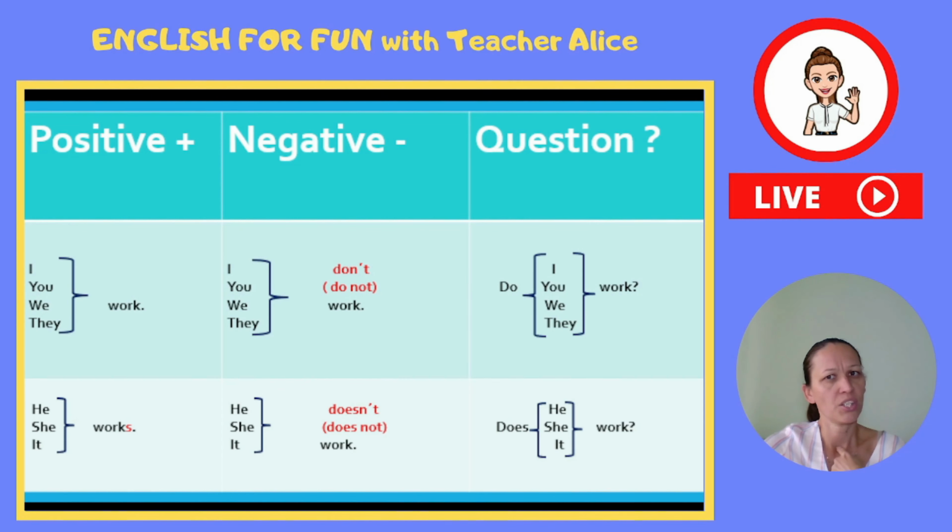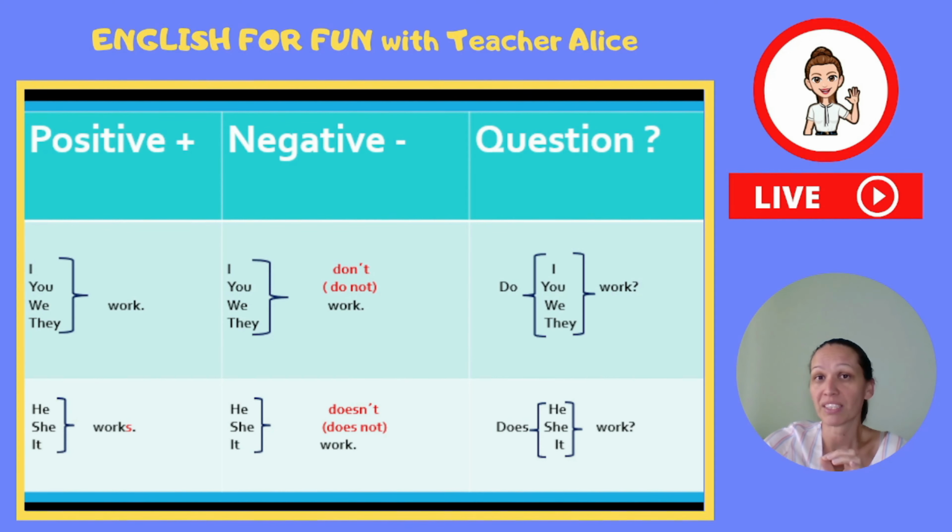Really? Do I work? Do you work? Do we work? Do they work? And when we use the subject he, she, or it, when we want to ask someone about something or someone, so we say, does he work? Does she work? Does it work?